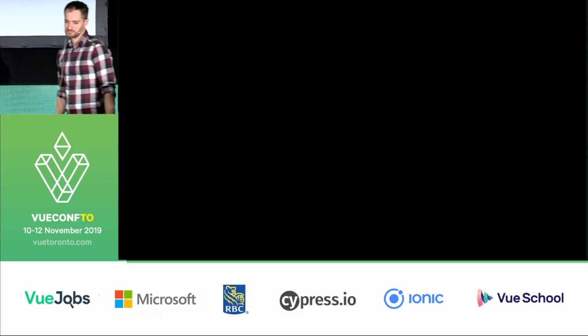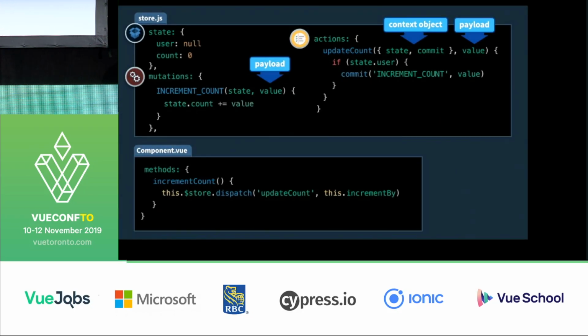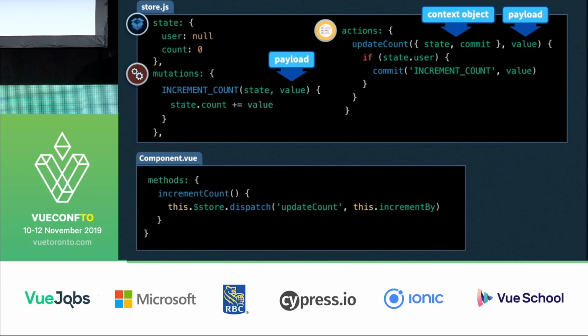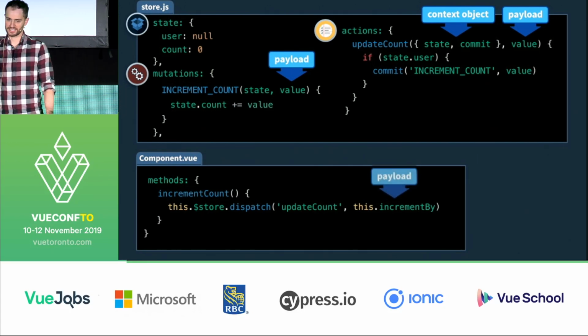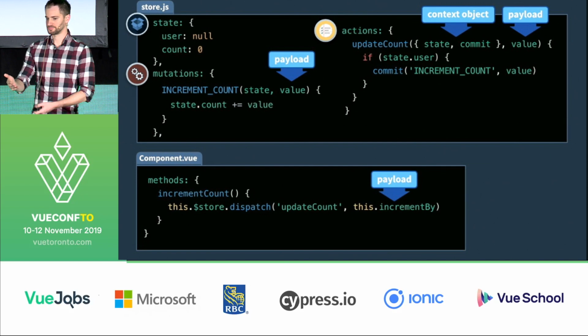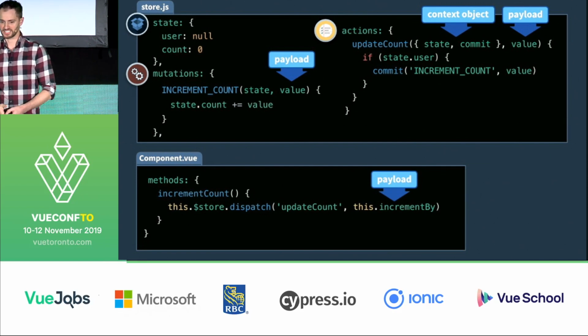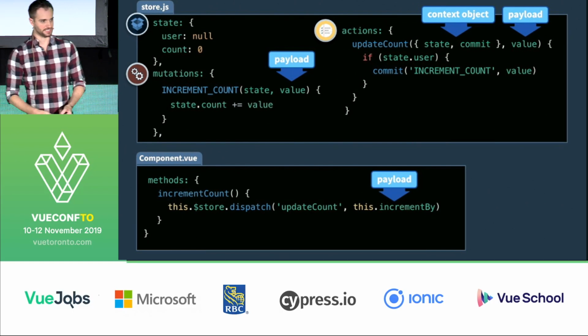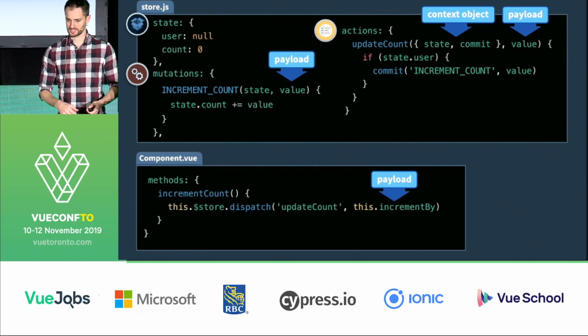Then in our template, instead of committing the mutation, we're dispatching the update count action, passing it that payload. So an extra step, but again, it allows us to do some business logic. For this contrived example, if we have a user, we're going to commit that mutation, and again, it increases scalability with that action.